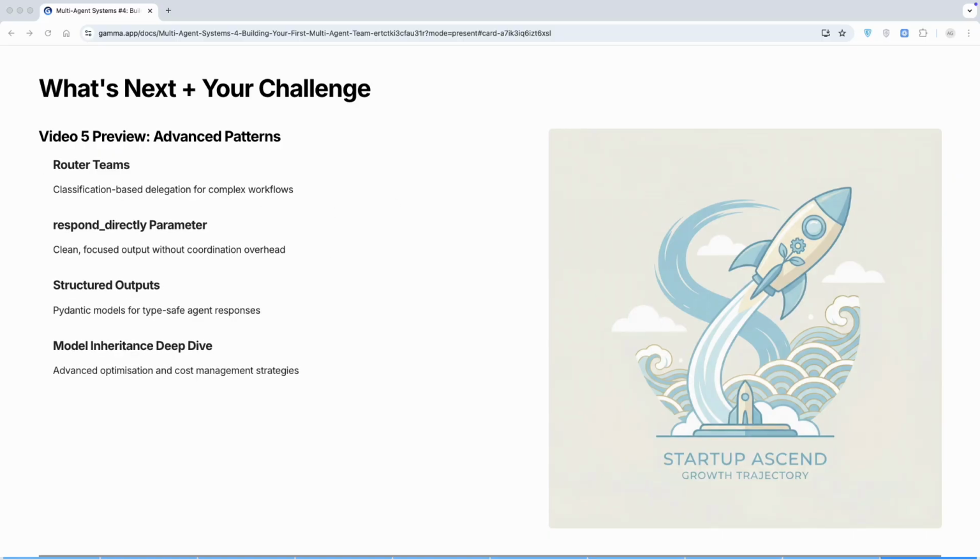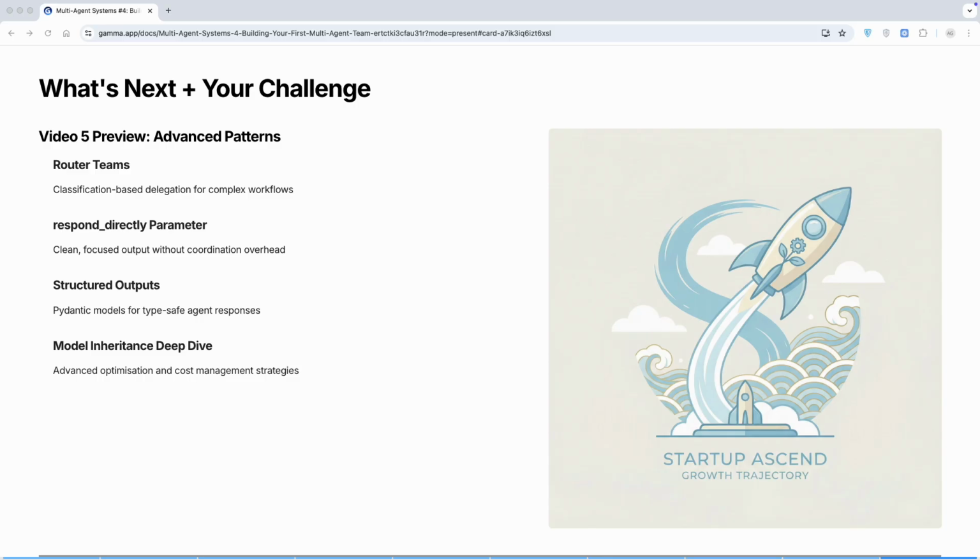All right, let's wrap up. Today, we have built our first multi-agent team. We have three specialists working together automatically to create blog posts. Next, we'll go deep into advanced patterns: router teams, respond directly, structured outputs, model inheritance. These are production patterns you will use in real systems.